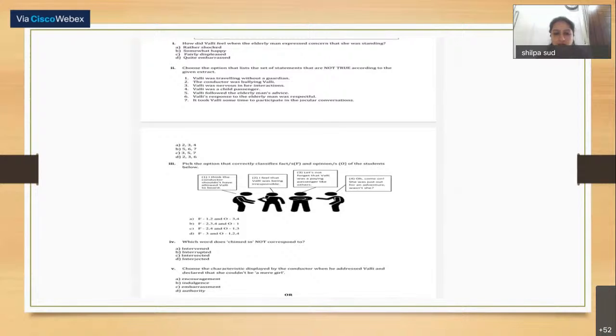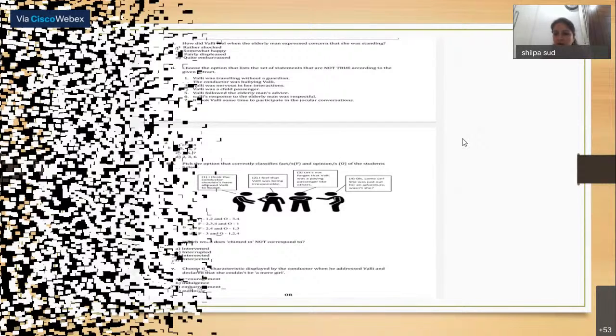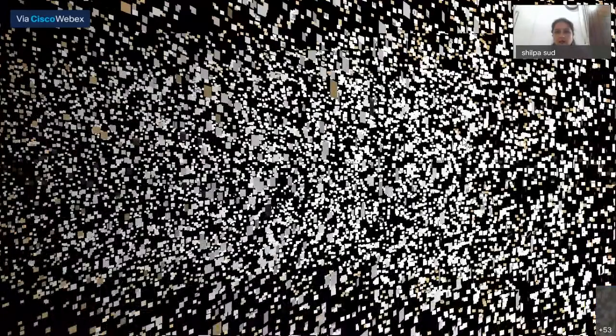Next is, choose the characteristic displayed by the conductor when he addressed Vali and declared that she could not be a mere girl. So one statement from the paragraph is given, and then you have to tell which characteristic trait is displayed. This is a little confusing. That means in-depth understanding of the prose is required now. The students have to understand the prose, the chapters, very deeply so that they are able to answer such questions. So this is again from the sample paper. You can see the sample paper of CBSE from the CBSE site.